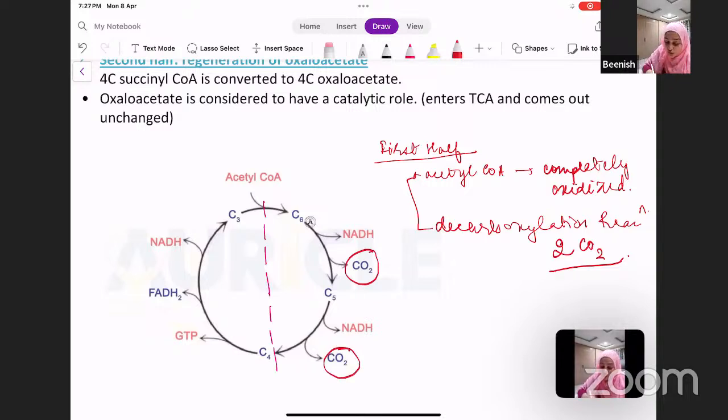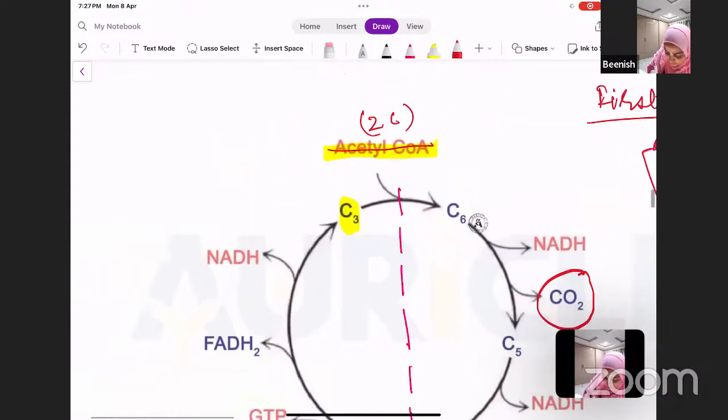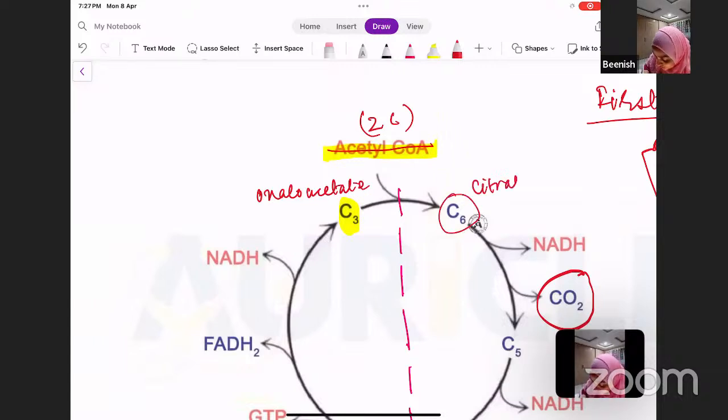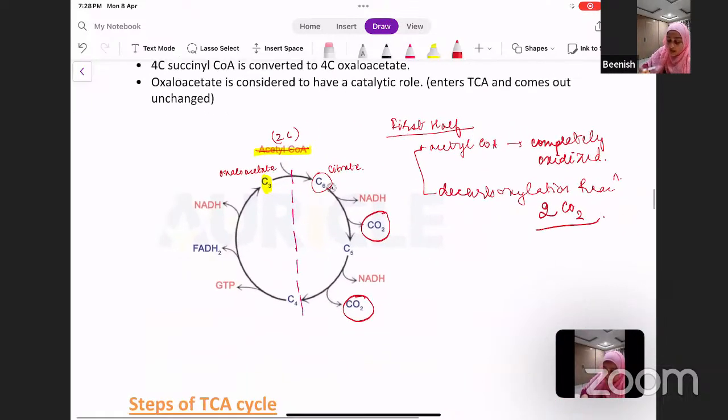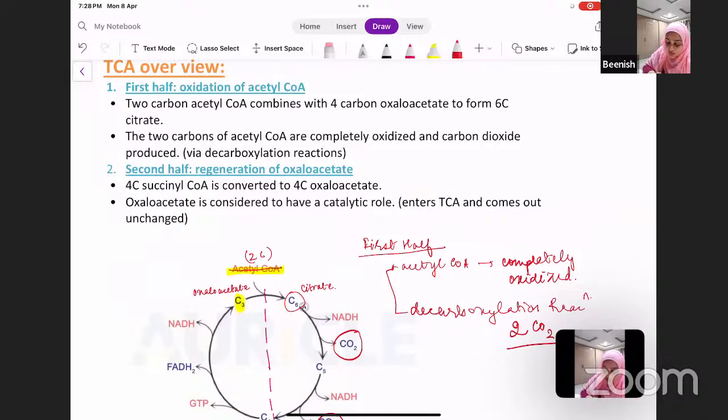So what is happening? Your 2 carbon acetyl CoA combines with a 4 carbon oxaloacetate to form a 6 carbon citrate. The 2 carbons of acetyl CoA are completely oxidized and carbon dioxide is produced via decarboxylation reactions.